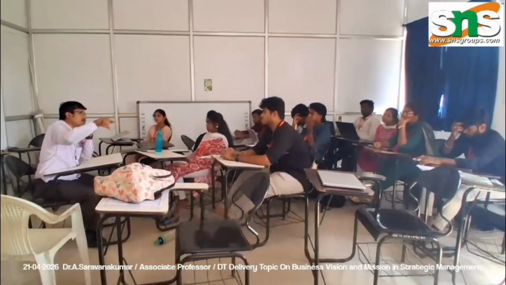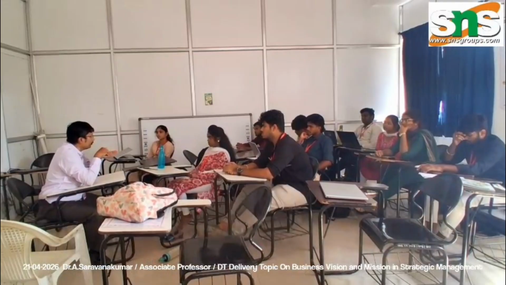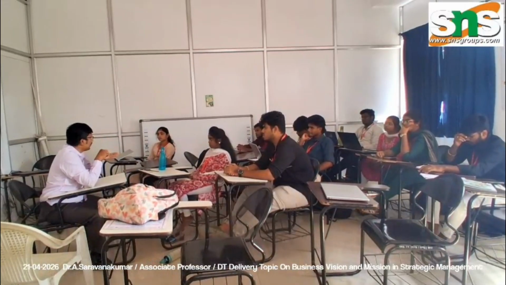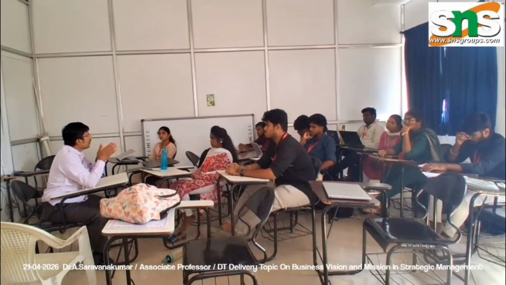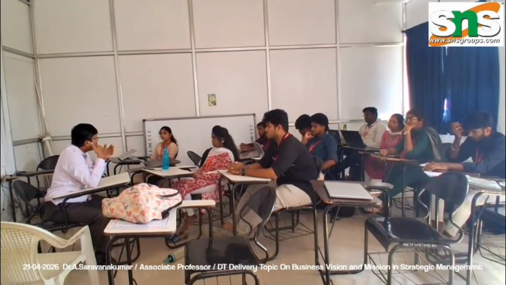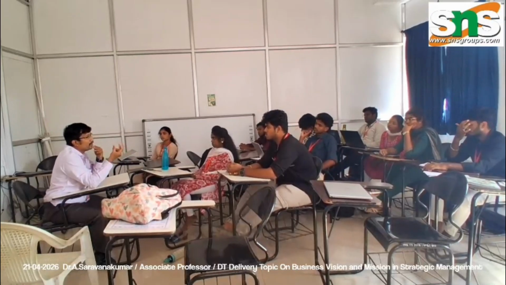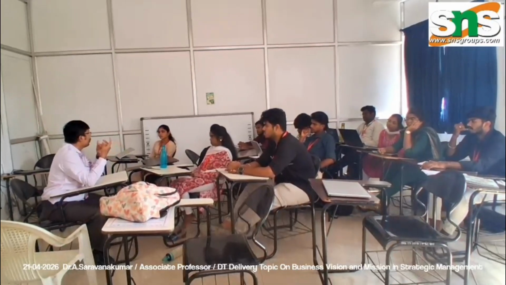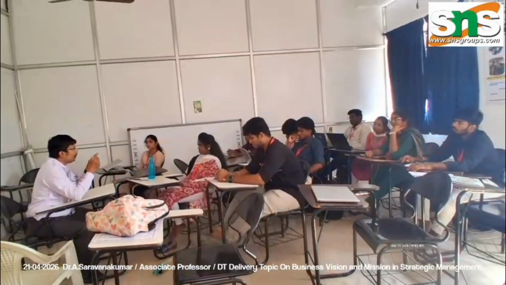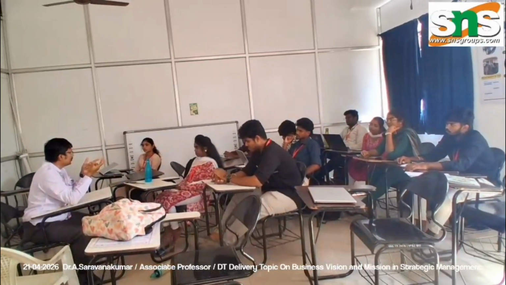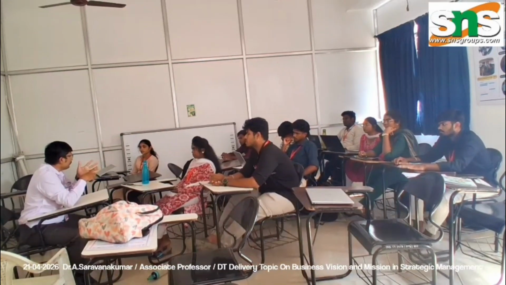Then you have to identify through a survey, you get the solution, right? So now you are going to define. So what is the main problem? How to attract those particular kids, right? That is the vision and mission. Okay. So after define, you have to make the ideation. So what are the ideas you have to attract the customers, right? Through a cartoon, for example, any cartoon or game or anything, right? So you have to attract the customers. Okay, so you can give, for example, a gift, buy one get one, whatever it is. You have to get the idea, then you have to attract the customers. Okay, so empathize, define, ideate.